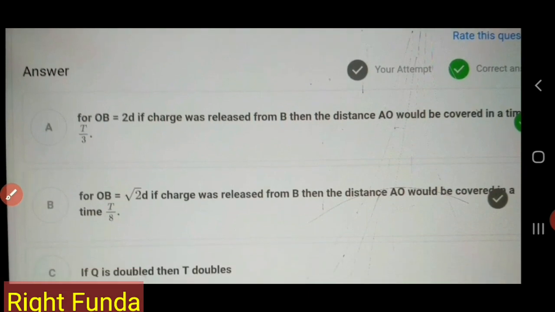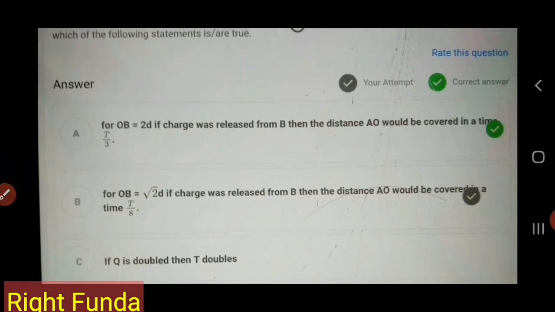Let's see what the question has been asked. First option is saying that for OB equal to 2D, suppose we release from 2D instead of D, then the distance AO would be covered in a time t by 3. Suppose you start from another point B, which is 2D distance from the O. So from there to O coming, how much time it will take? Second, if OB is equal to root 2D and we release from B, then the distance AO would be covered in what time?